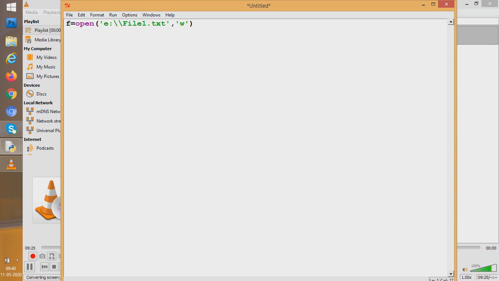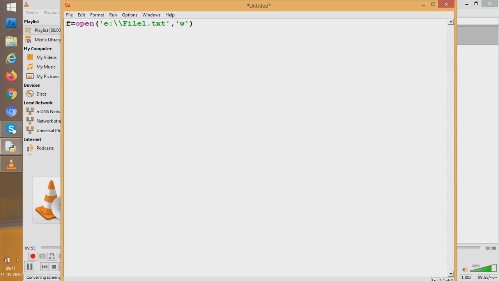We have used W. Whenever you use W, if a file1.txt already existed in E drive, that file is going to get deleted and a new file1.txt is going to get created. So what I mean here is, I want to create a new file1.txt. If ever there is a file1.txt, delete it off. That is what I mean.